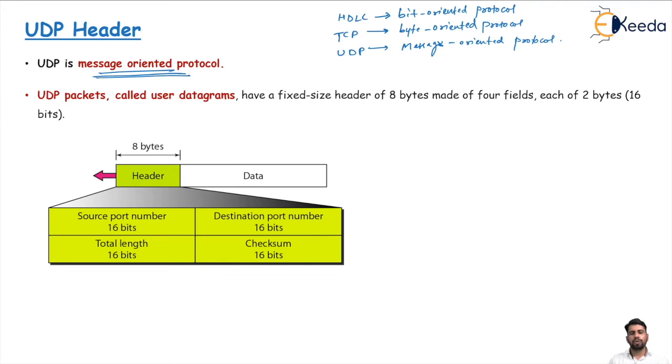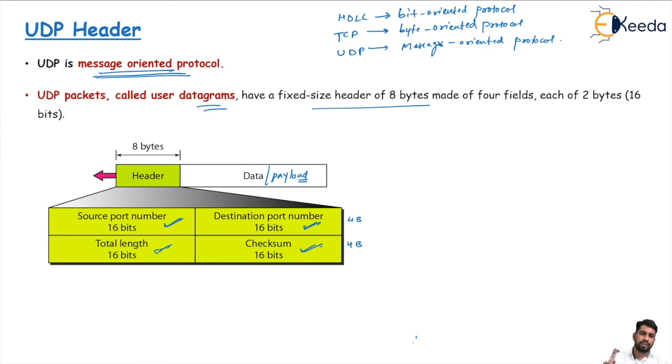A UDP packet is generally called a UDP datagram, and it has a fixed header size of 8 bytes: 4 bytes is this part, the header, and this is the data, or sometimes we call it the payload. In the header part of the UDP datagram we have mainly 4 fields. One is the source port number of 16 bits, second is the destination port number, third is the total length, and fourth is the header checksum.